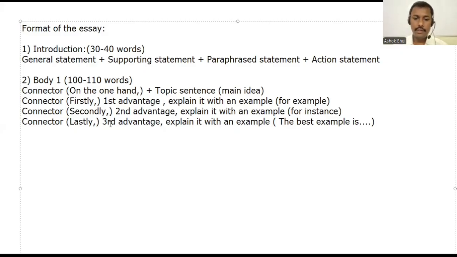Okay, now here we have the next one. Is that clear? Connectors are used. After that, we have added the advantages, and then the elaboration is there. Then we have added the examples. So this is the format for a balanced essay, and maximum essays are in a balanced way only. You can keep it balanced because your views will not make any difference in the world. You'll just complete the task.